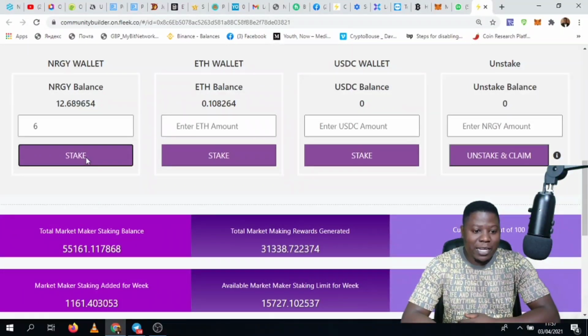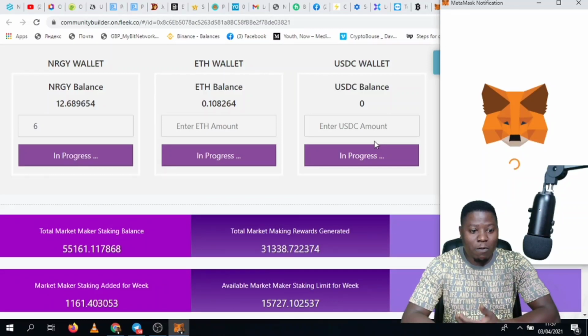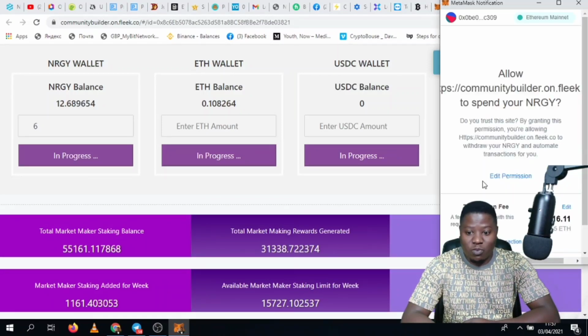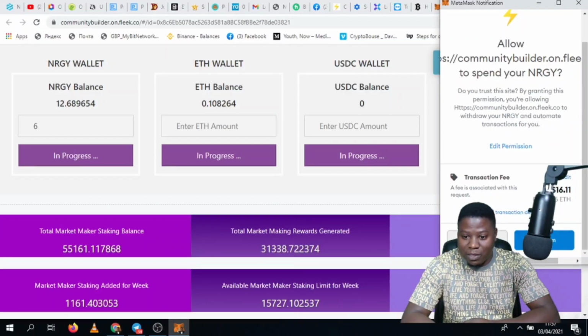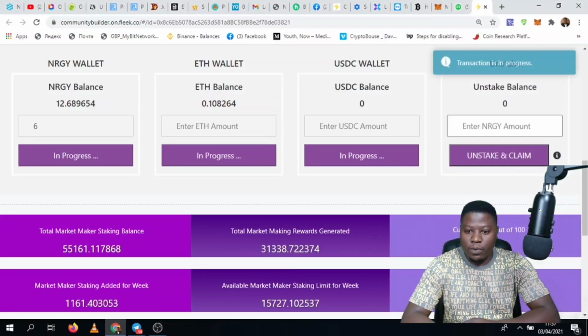So I'll click stake. When I click stake, a transaction will populate in my MetaMask wallet. After it populates, I'll confirm that I'm the one doing this transaction. I'm charged $16 on this. I'll proceed with the transaction to let it through. The transaction has gone through.